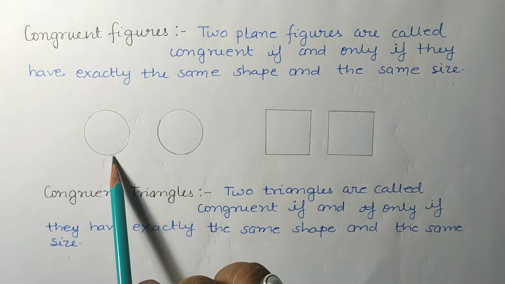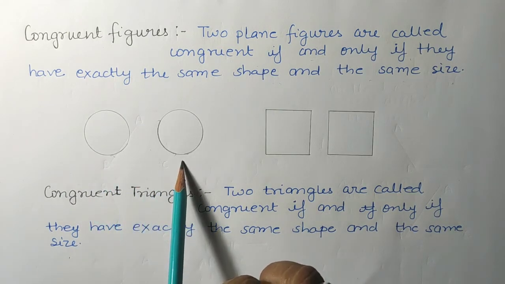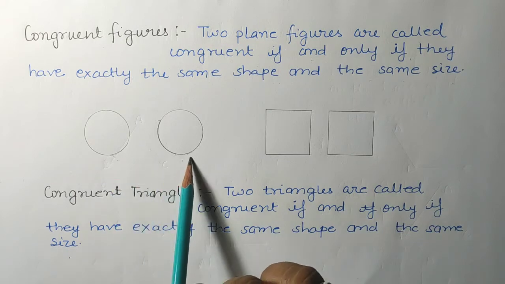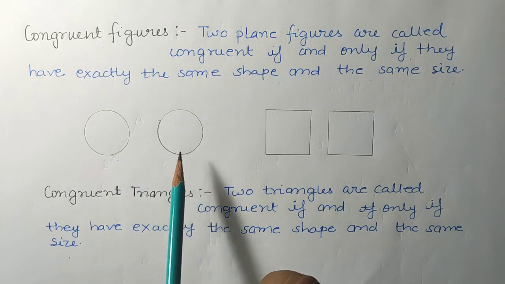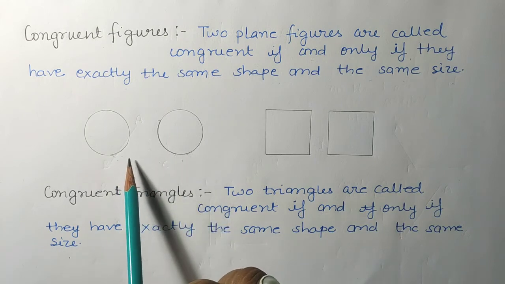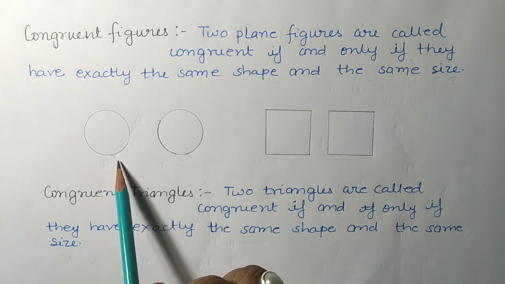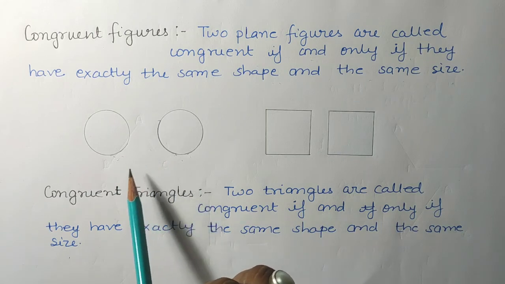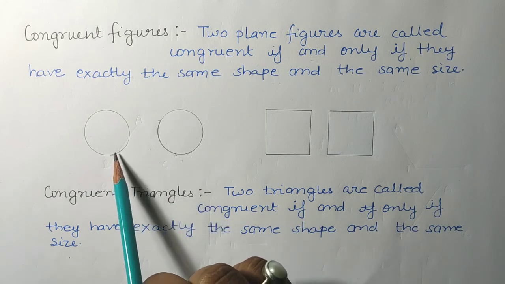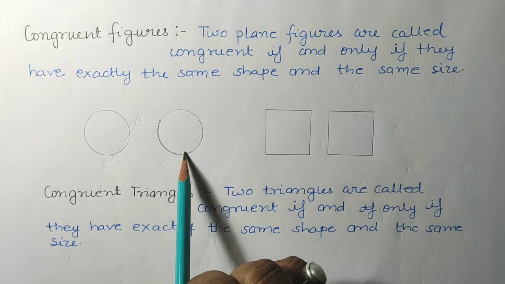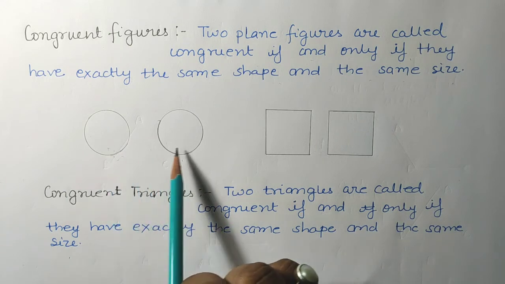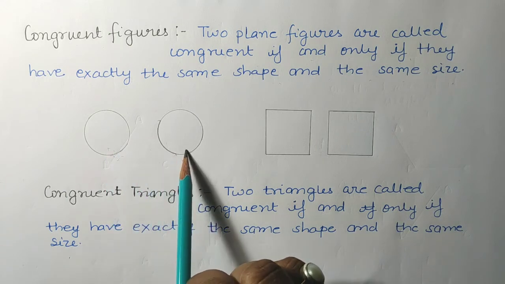Like this, here I have drawn two circles which are exactly equal, meaning their size is exactly equal. Since it is a circle, it is obvious that they will be the same in shape. Both are circles, so they are the same in shape.